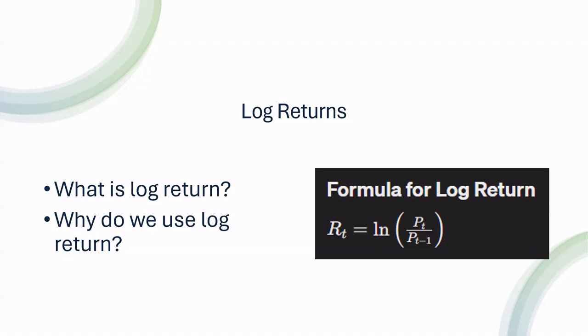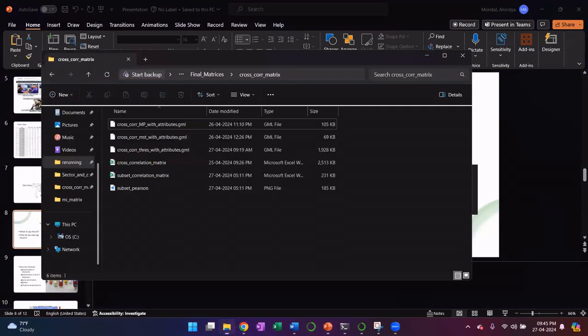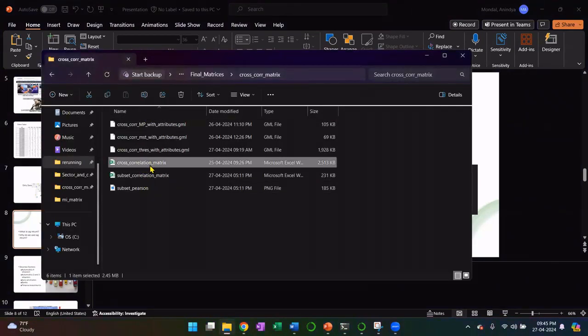So in our clean data, we calculated the log returns and applied the correlation metric calculation codes on the log return values. The result was a huge matrix of 454 rows and 454 columns. Let's see how that looks. So we can see here that in this Excel file, we have the entire correlation matrix. This is for the cross correlation.